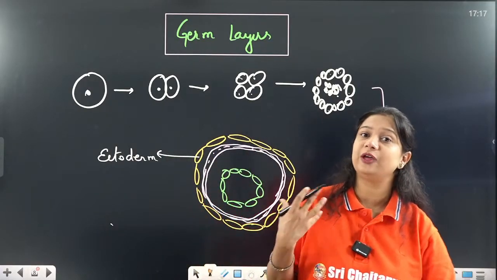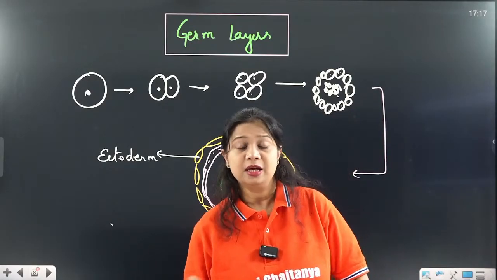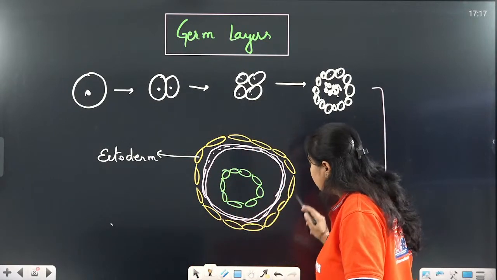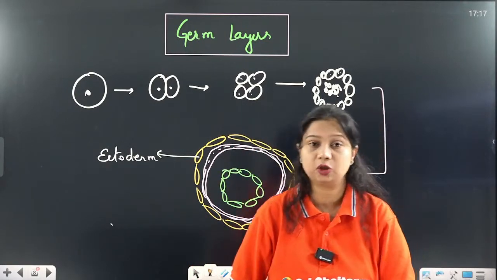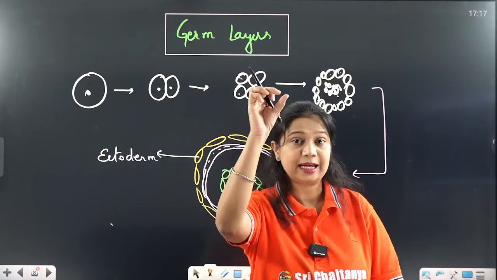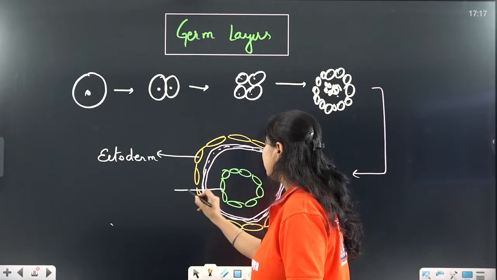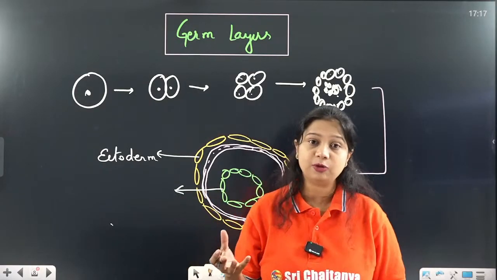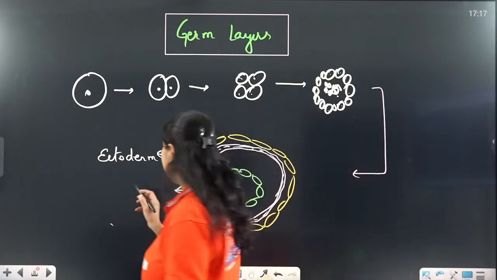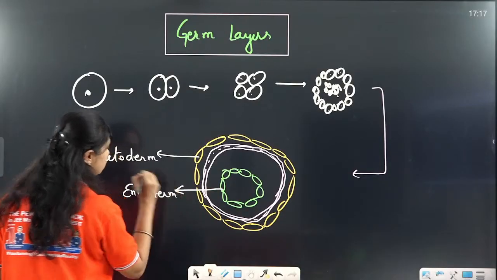Ectoderm gives rise to various components like the nervous system, the skin, hair, nails, the epithelial surfaces. All of these are formed by the outer layer of cells called the ectoderm. And the digestive tube or the inner tube is formed by a group of cells, the layer which is called the endoderm.